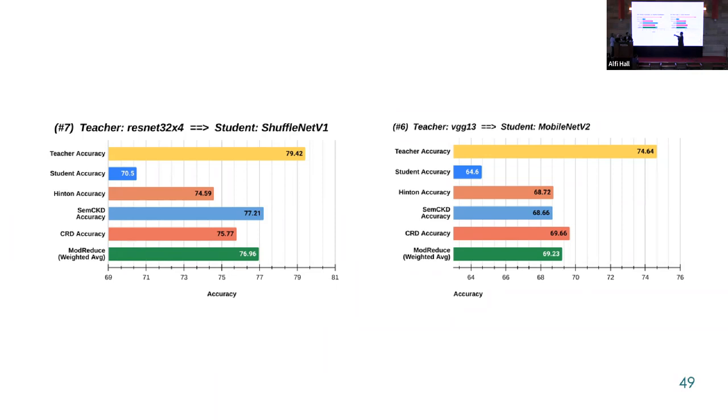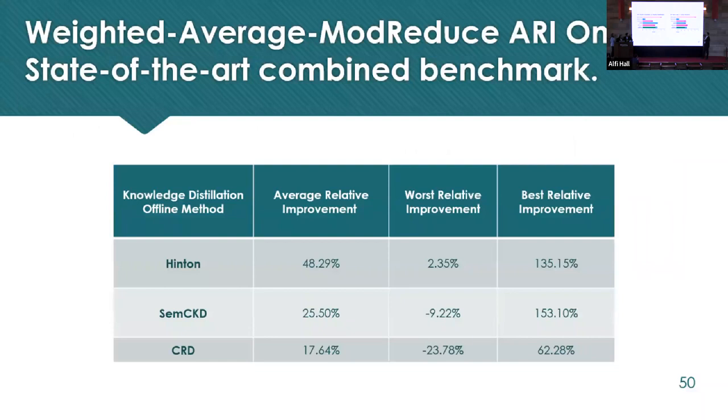If we look here, CRD is the state of the art in relational knowledge distillation, which is the red one, and the light blue is the state of the art in feature. And our model is doing between them. So even when we are doing badly, we're not doing that bad. On average, we are doing really good compared even to the state of the art. So we move on to sum up all the results.